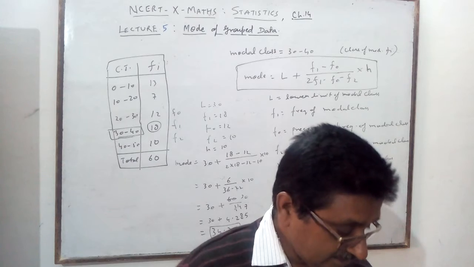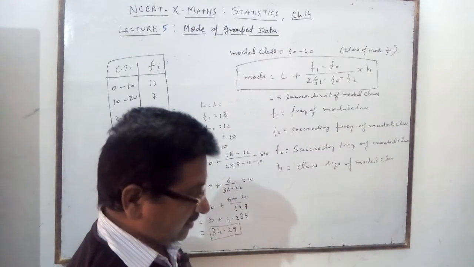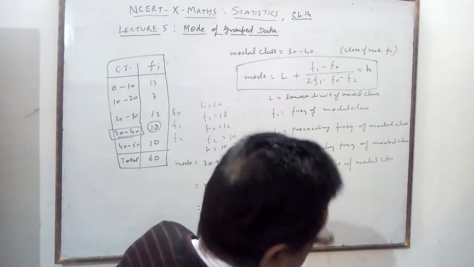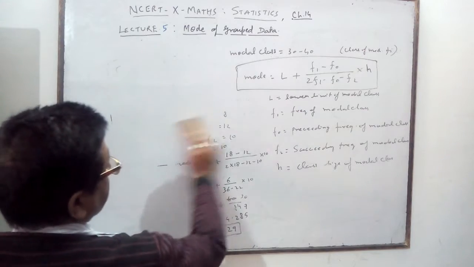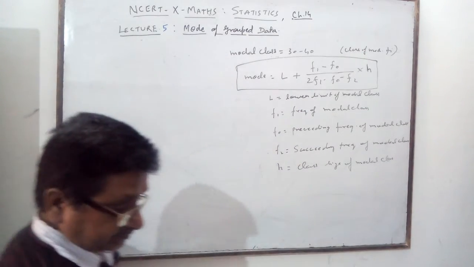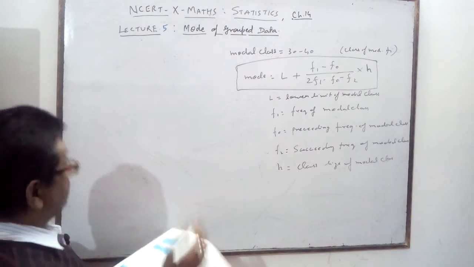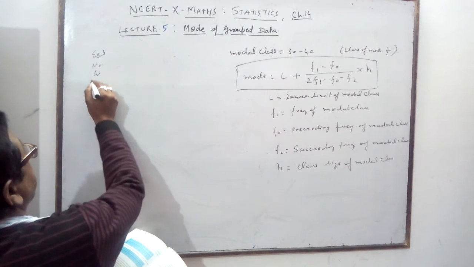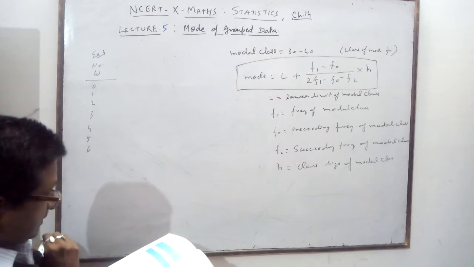It is a question given as an example, and with this example you can solve this. A common example I have given. Example number 4 is given in your book. The number of wickets is given as 0, 1, 2, 3, 4, 5, 6.